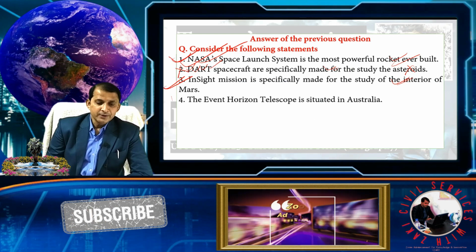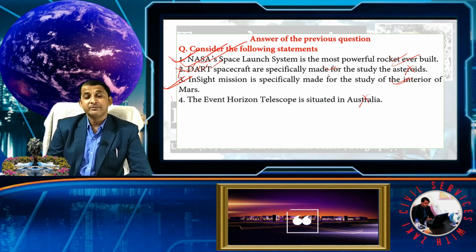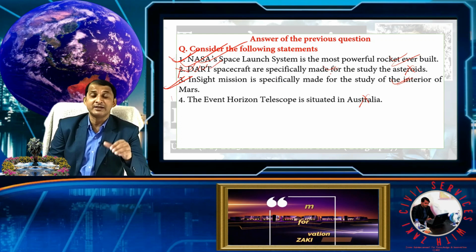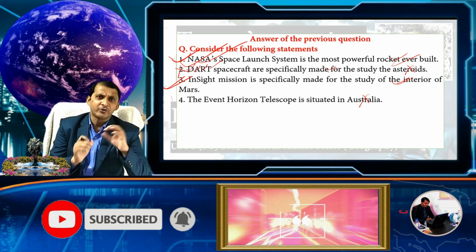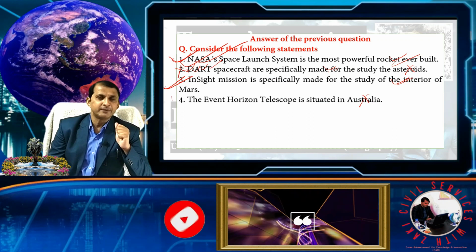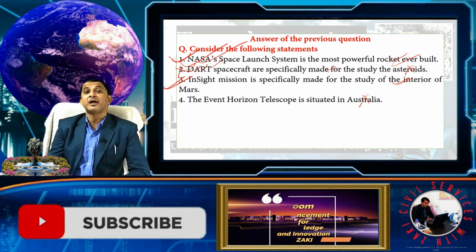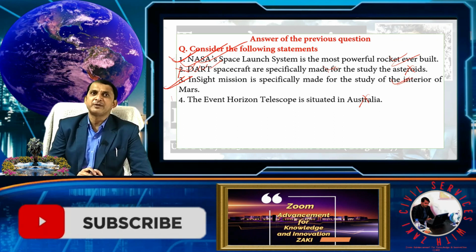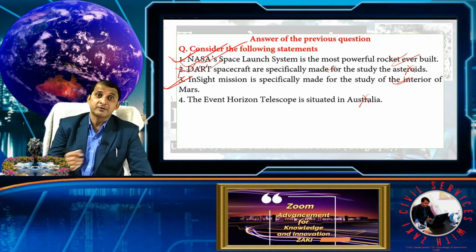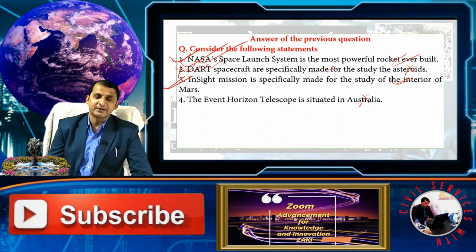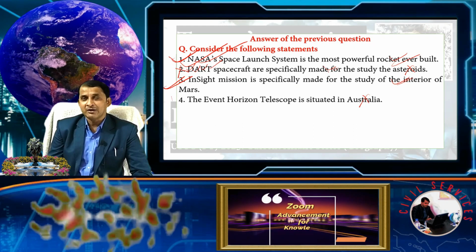Fourth, the Event Horizon Telescope is situated in Australia. It's also wrong, because the Event Horizon Telescope is a network of global radio telescopes. It's not a single telescope, because this specific telescope was made to capture the image of a black hole. Presently, about 11 telescopes are situated across the globe, one in Antarctica, one in Europe and Africa, and in South America.